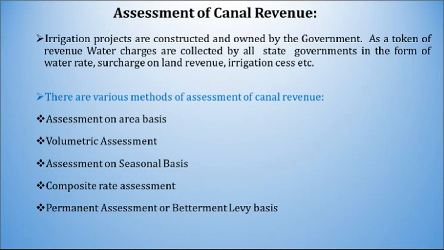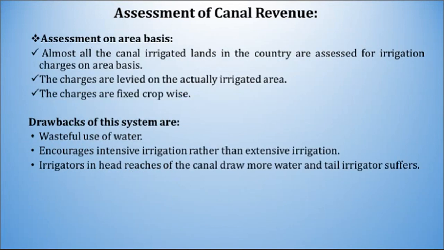There are various methods of assessment of canal revenue: assessment on area basis, volumetric assessment, assessment on seasonal basis, composite rate assessment, permanent assessment or betterment levy basis. So let us understand each method one by one, starting with the assessment on area basis.